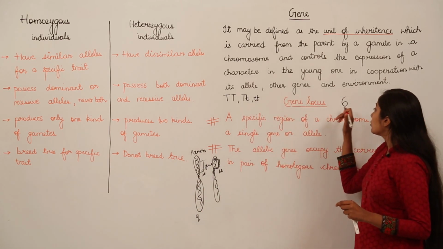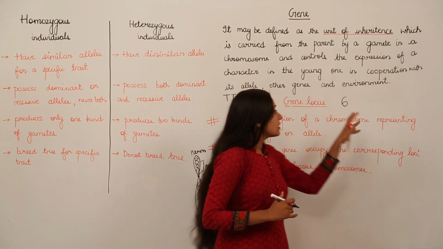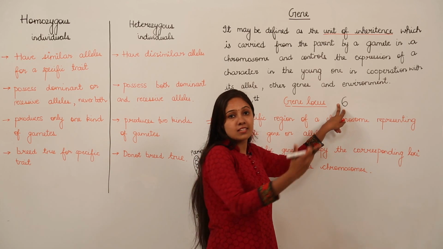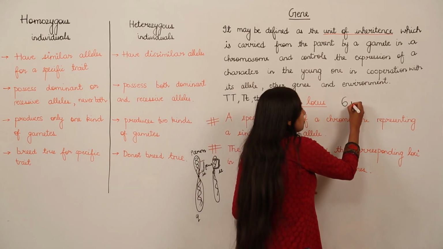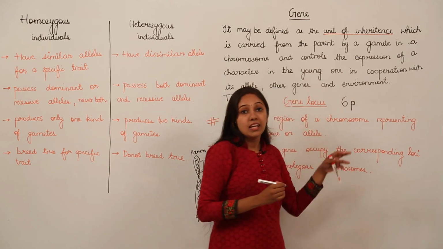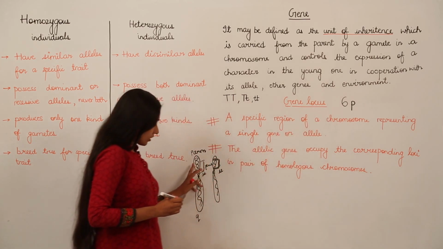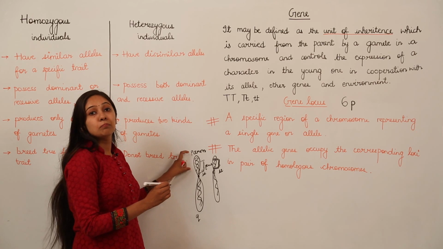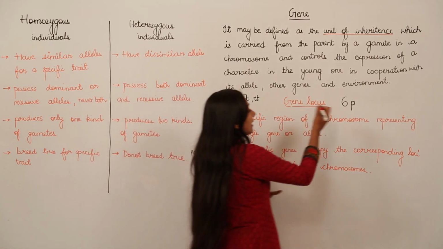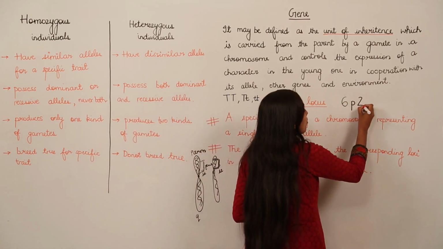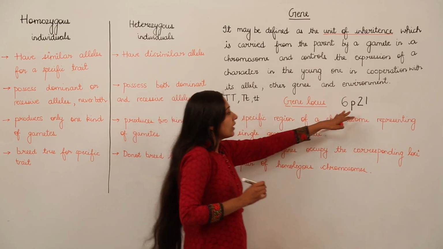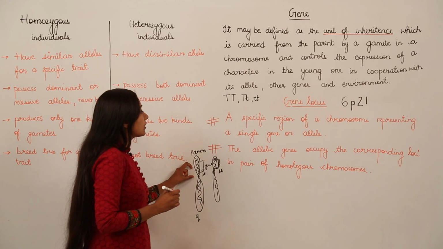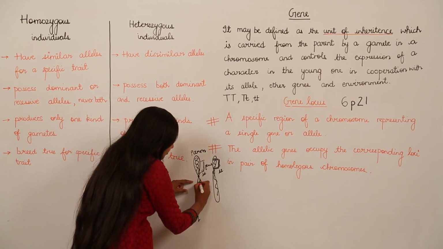So when I write the numeral 6, it means I am talking about chromosome number 6, and when I write a lowercase p, it says that we are talking about the smaller arm of the chromosome, the P arm. And suppose I write 2, 1. What does this 2, 1 encode?